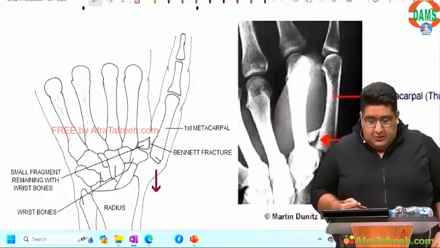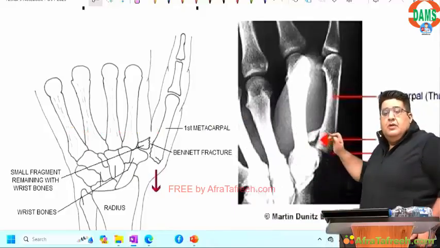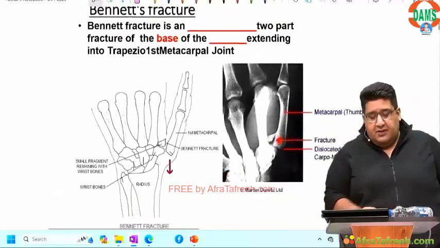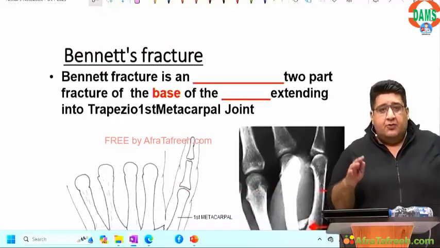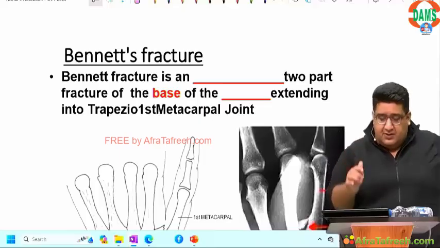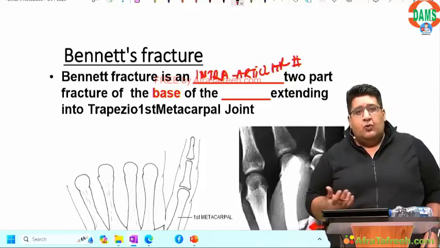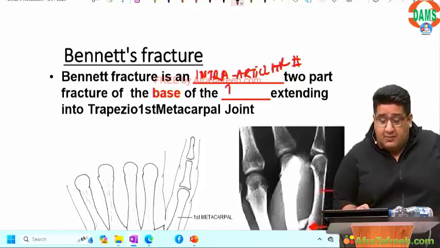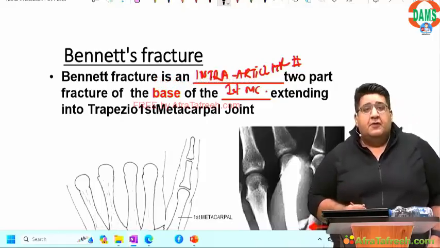Intra-articular. Bennett fracture is a fracture of the base of the first metacarpal extending into the trapezius first metacarpal joint. But that is not important. What is important is intra or extra? Intra. So fill in the blank. Intra-articular, two-part fracture of the base of which metacarpal? Base of the first metacarpal. Okay?